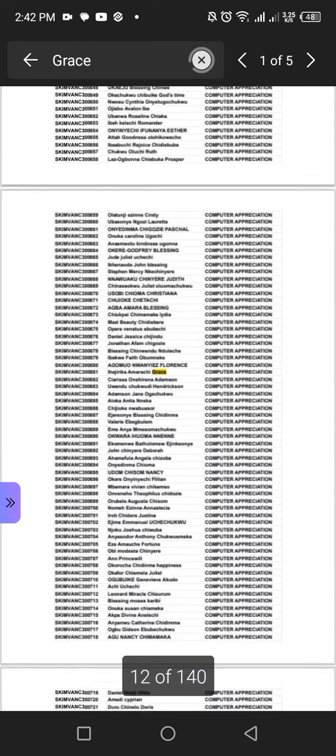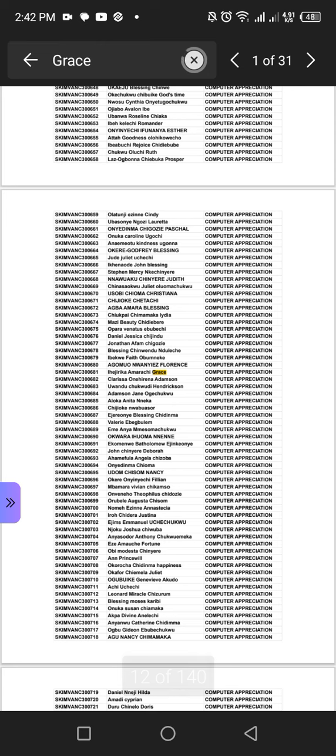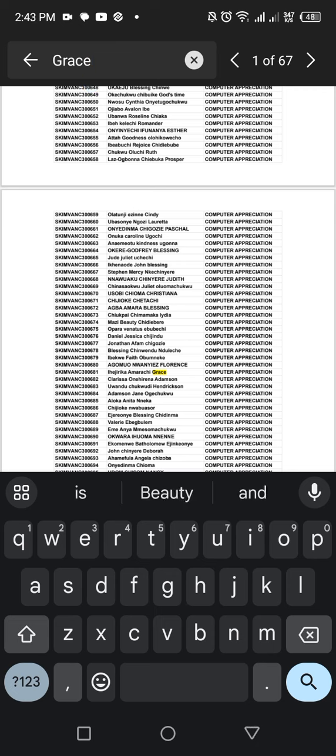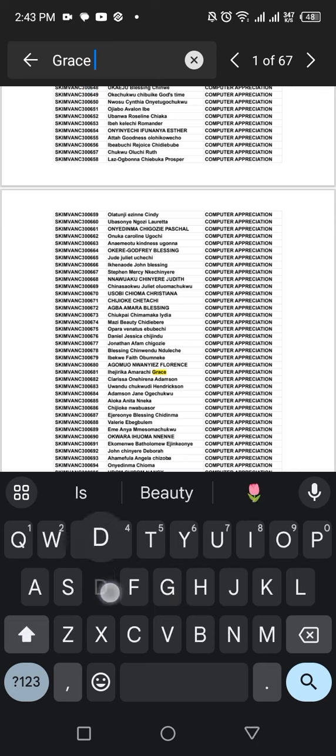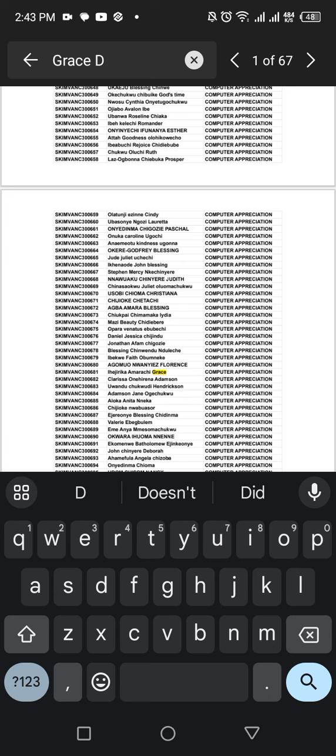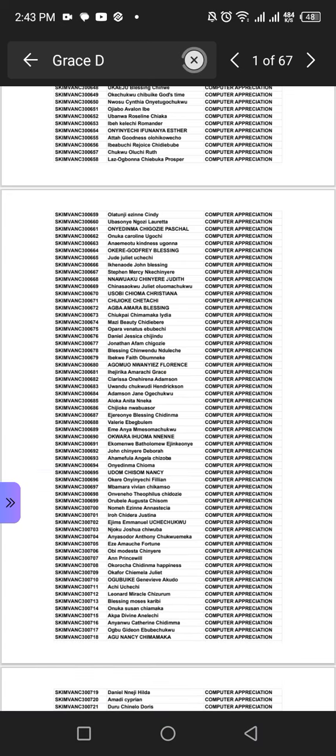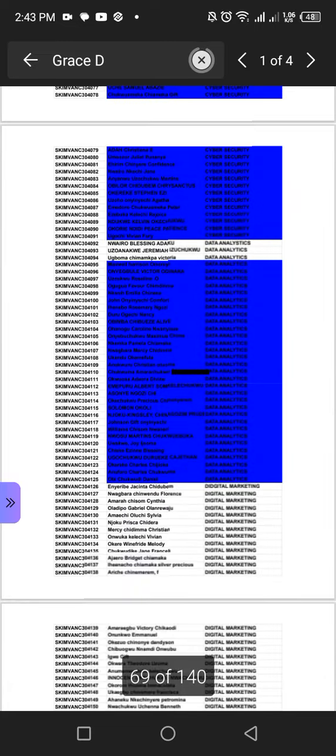Click on search. It shows me the first Grace, and then look at the number here. Look at this number at the top left increasing, searching the whole document for Grace. So we have like 67 Graces. Okay, so if I'm sure the first name I wrote is Grace, and then I wrote something else after Grace, I can still modify the search. Grace David, or let me just put D before I start making David. Grace D. I'm clicking on search because I don't know whether there's a Grace David there. Now we have people with Grace and the next thing called D. We've seen 4 of them here.